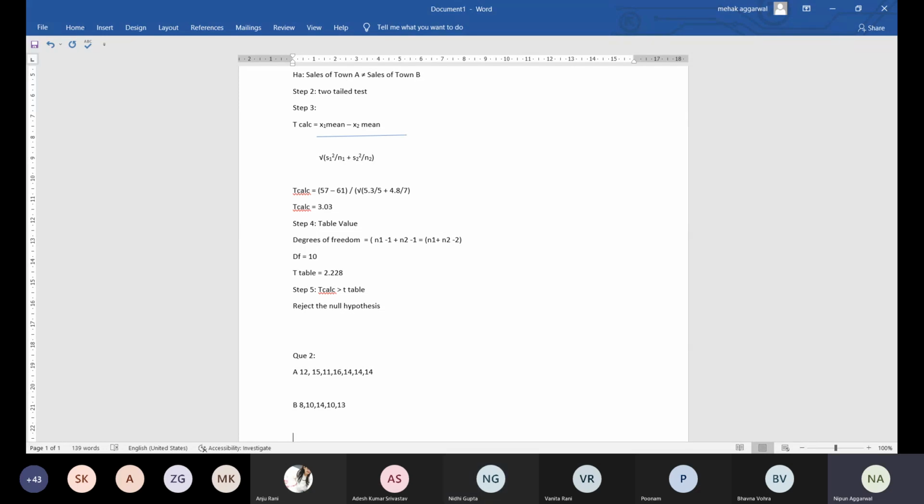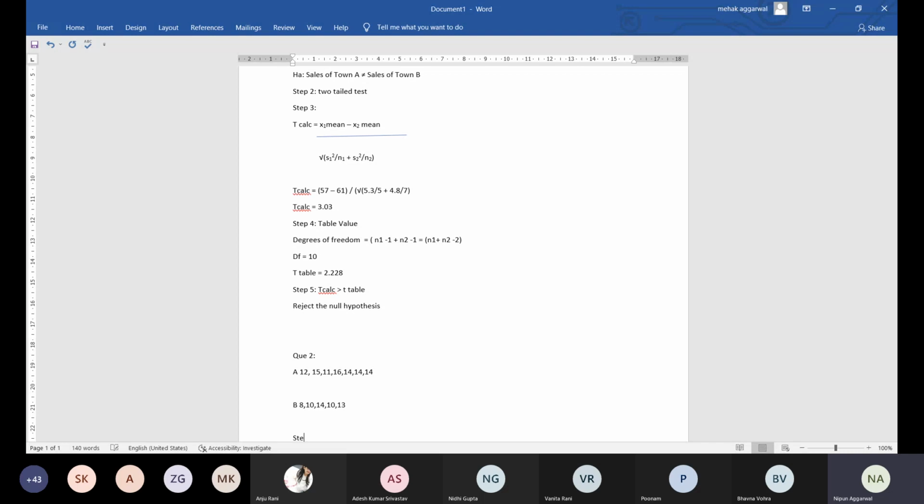It is a case of T test because there are 7 samples and 5 samples, fewer than 30. Then we have to compare the means of the two, so it is a case of two sample mean T test.